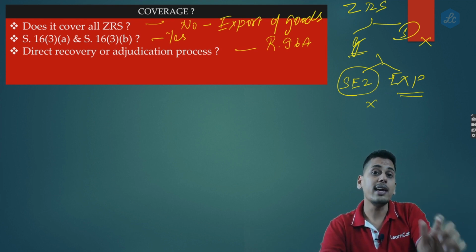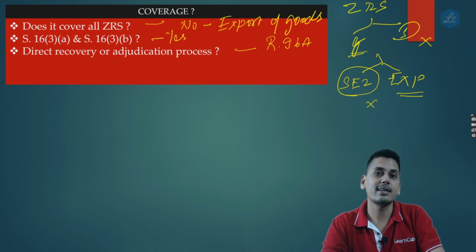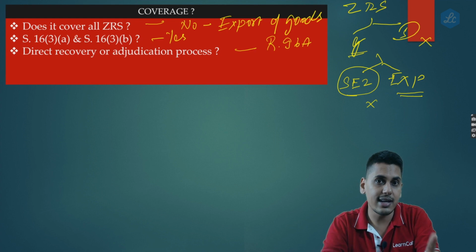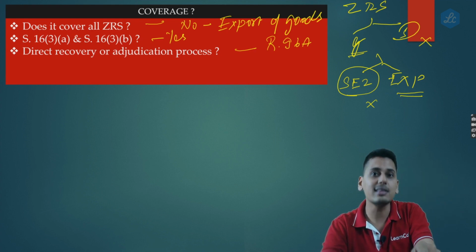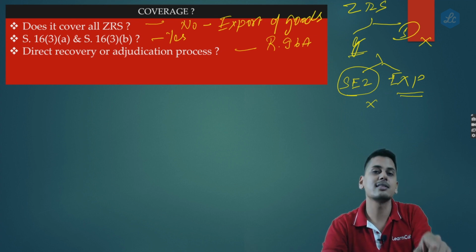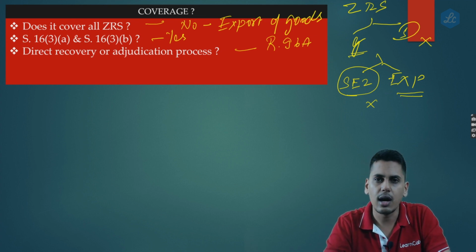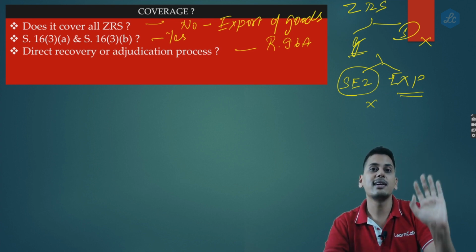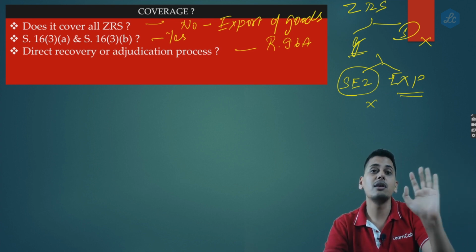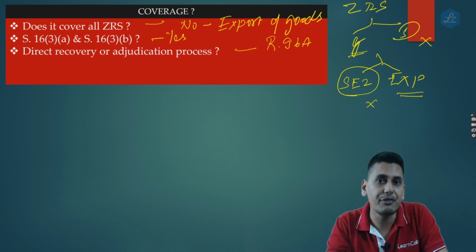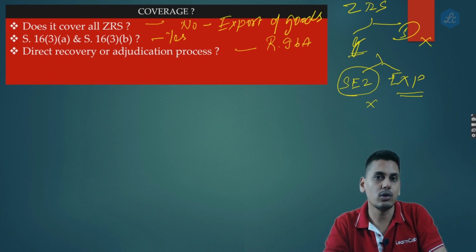Now friends, why is the government choosing not to collect taxes on this? Because it should be an export of goods or export of services. Please understand, today when you are raising an invoice, you are claiming this transaction to be an export of goods or export of services. It is not yet proven. How would it be proven that it is an export of goods? Only when the goods are sent outside India. The document is the shipping bill in hand, and only when the export general manifest is generated.